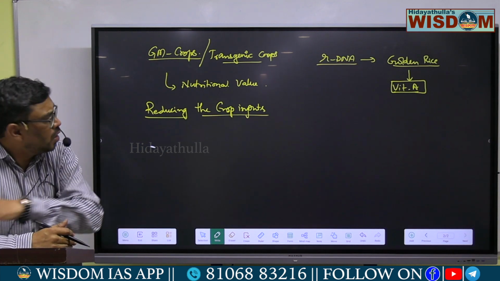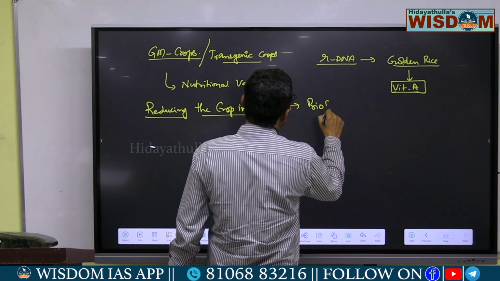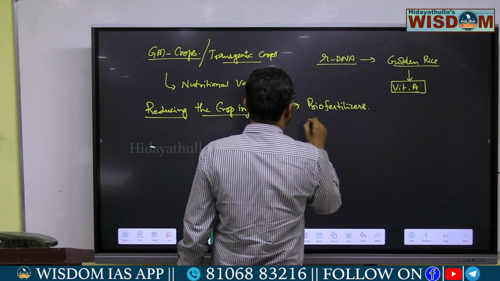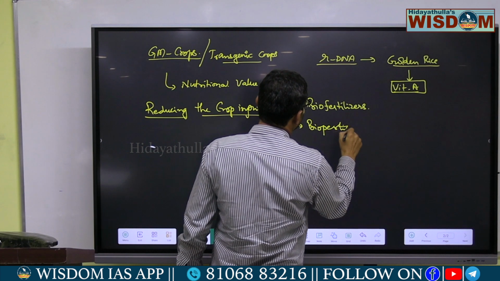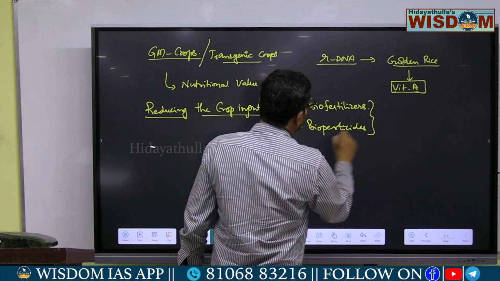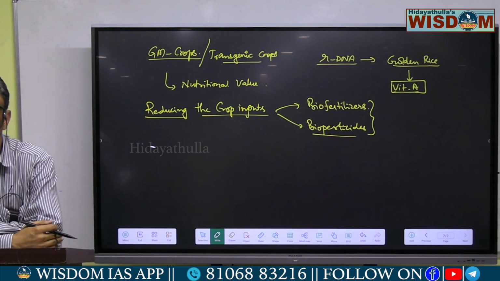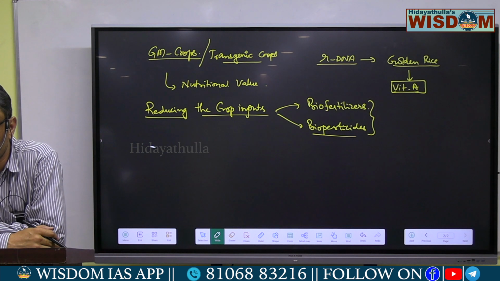By this biotechnological process, we are able to produce biofertilizers. You heard about these biofertilizers, biopesticides? In place of chemical fertilizers, we can apply these biofertilizers and biopesticides to the crops.